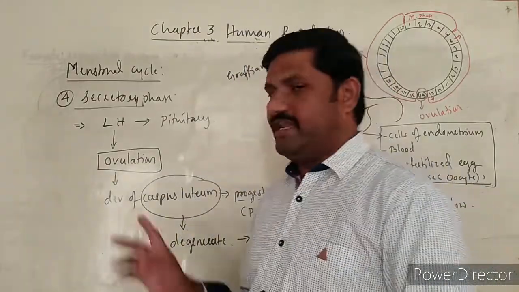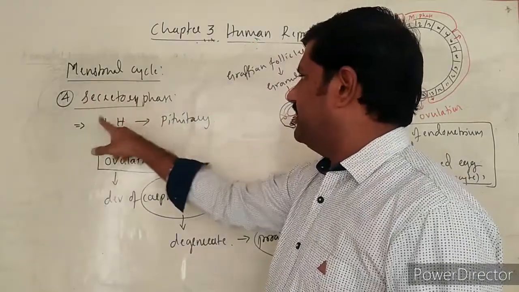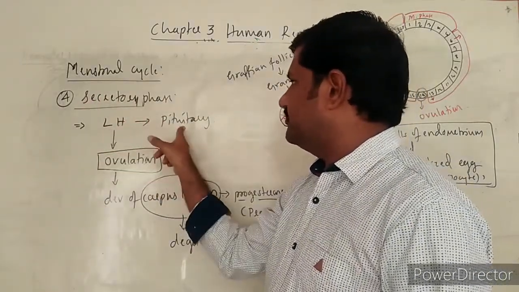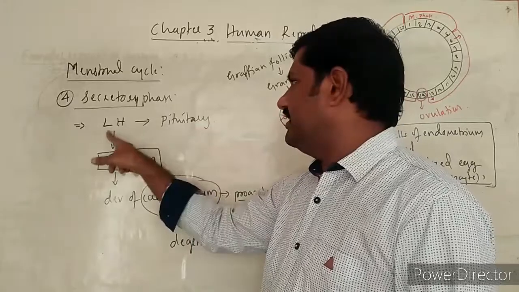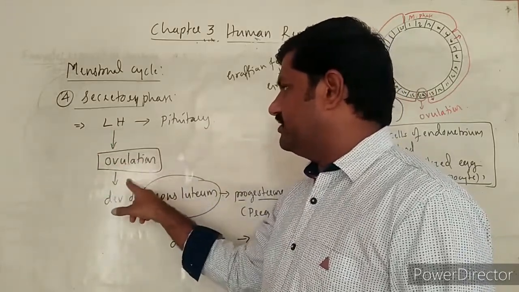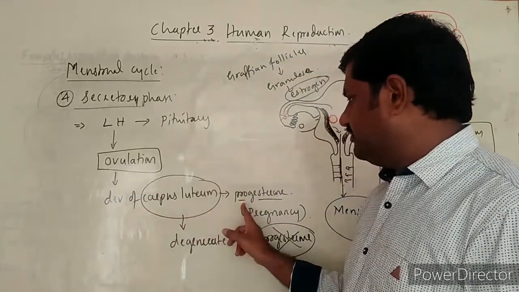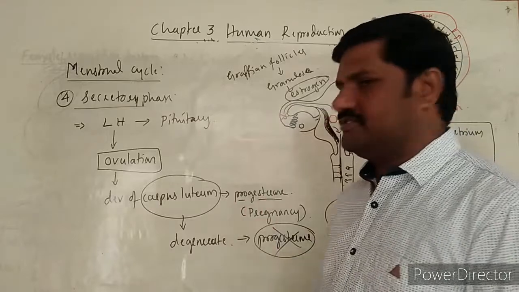See here, once again I am going to explain the same thing. In the secretory phase, LH is released from the anterior lobe of the pituitary, and the LH surge leads to ovulation. After ovulation, the corpus luteum develops and starts to produce progesterone.